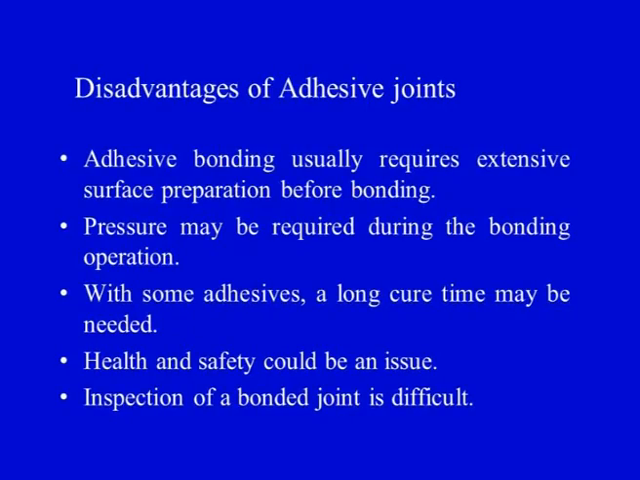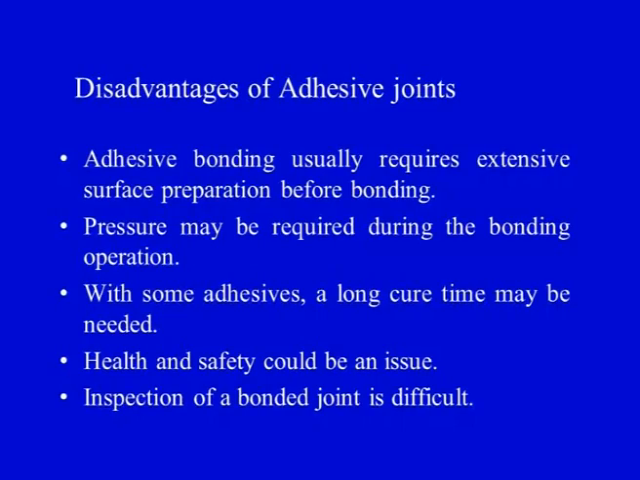Health and safety could be an issue. Why? Because the adhesives are chemical substances and sometimes they may react with the composites, because the composite also has a polymer matrix which is also a chemical. So when these two chemicals come in contact and we are supplying heat, in some cases there may be a certain reaction and certain fumes may be generated which have to be avoided. So before using a particular type of adhesive with a particular type of composite adherend, due care should be taken in order to avoid these health and safety issues.